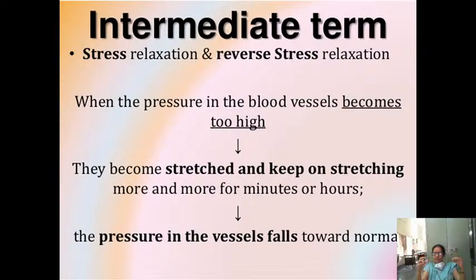When there is a lot of pressure, it will stretch. When there is not much pressure inside the vessel, it will tighten the vessel wall. So the tone of the vessel wall is adjusted. It will absorb more fluid from the outside into the vessel. That is called reverse stress relaxation. Stress relaxation and reverse stress relaxation. So fluid is coming from the outside into the blood vessel, by maintaining the vascular tone. Either it is stretching or it is becoming too tight, depending upon the situation.